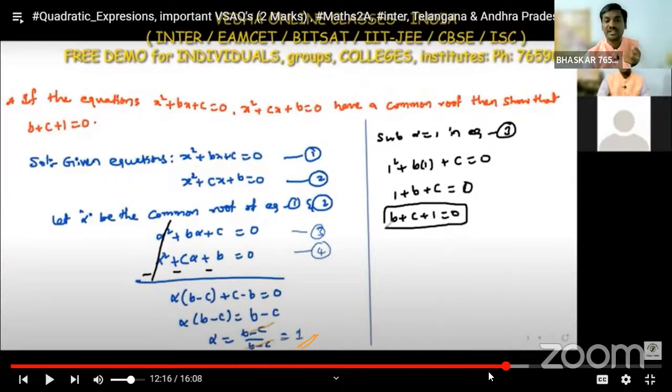If you substitute 1 and 2 as x, or otherwise substitute the alpha value in equation 3 or 4, here I am substituting in 3. So 1 square plus b into 1 plus c is equal to 0. That means 1 square is 1, so 1 plus b plus c is equal to 0. That means b plus c plus 1 is equal to 0. This is the required solution.